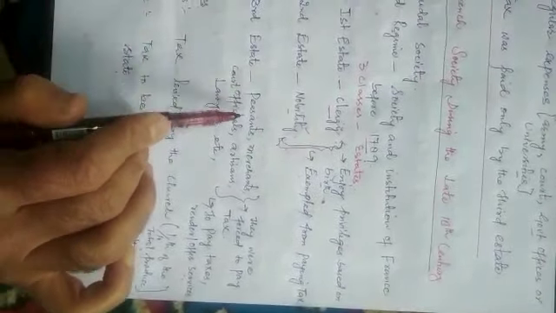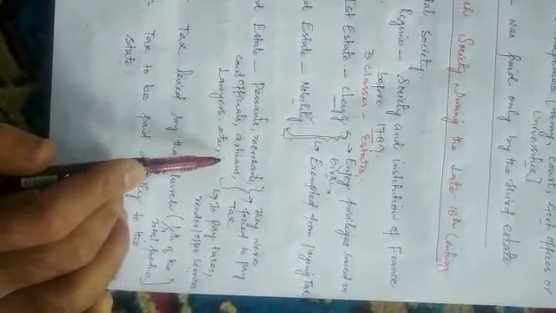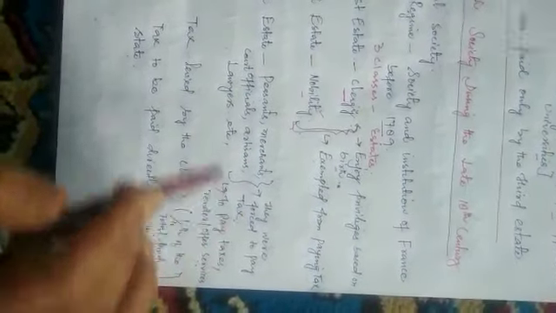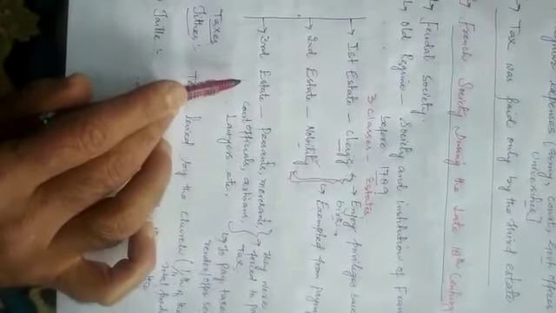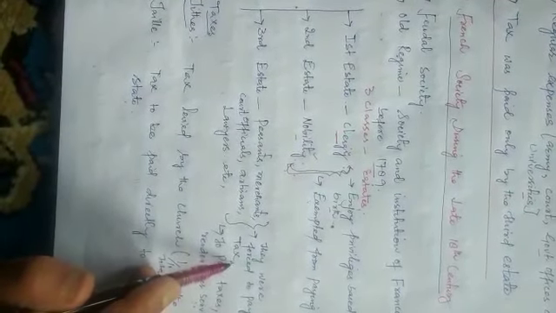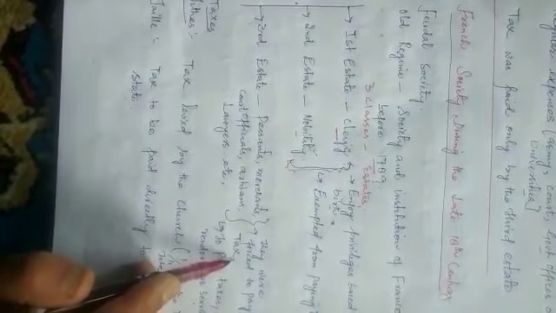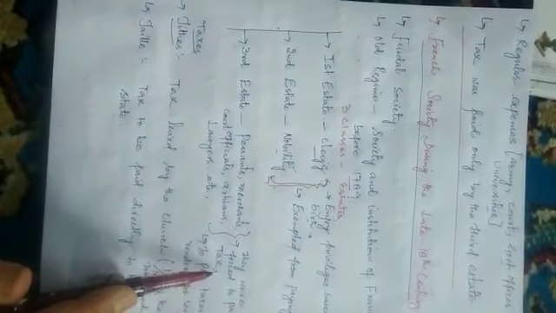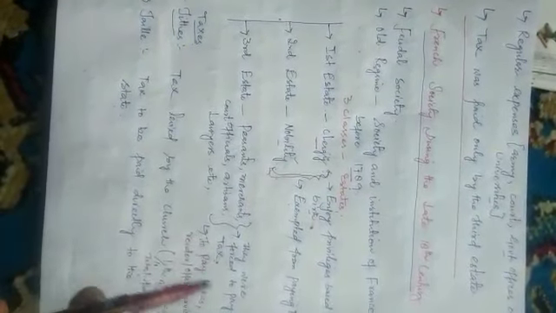These two estates were exempted from every sort of tax. The third estate was an amalgamation of peasants, merchants, court officials, artisans, lawyers, doctors, laborers, servants. They were forced to pay tax. The third estate, in the form of peasants, was the lone estate which had to pay the tax. Tax was paid only by the third estate.